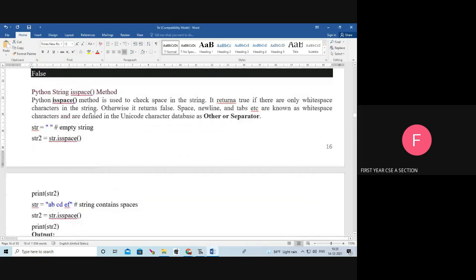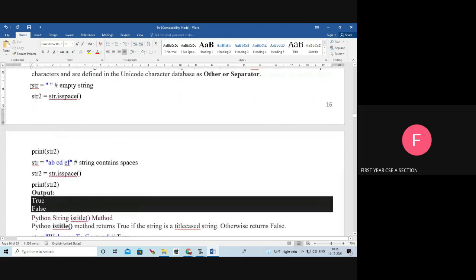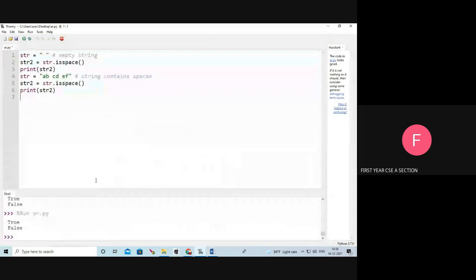Next is isspace. The isspace function is used to check whether there is space in the string. It returns true if there are only white space characters in the string. Otherwise, it will return false. Isspace means whether it contains only white space or not. See, first str equal to an empty string. Inside that there is nothing. So isspace, yes, it is an empty string, so it returns true.